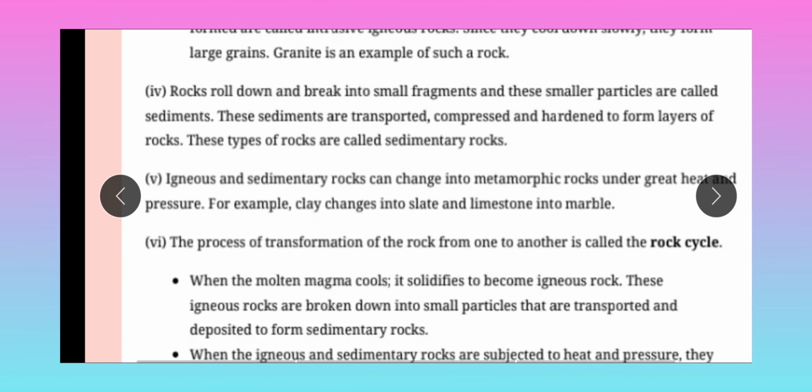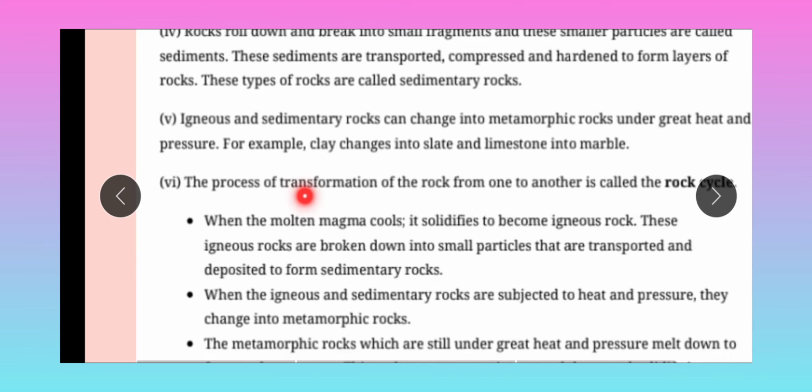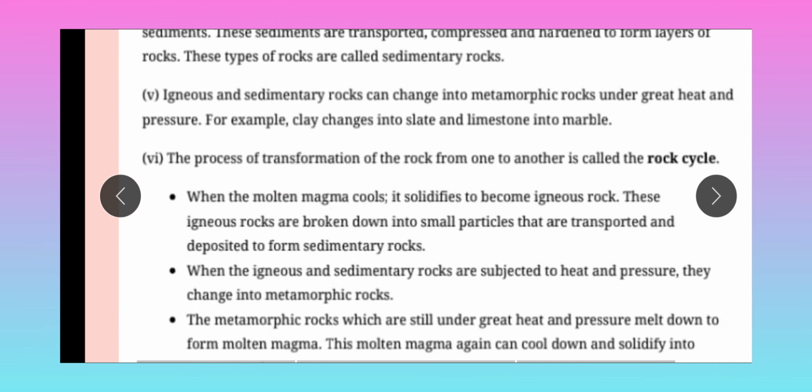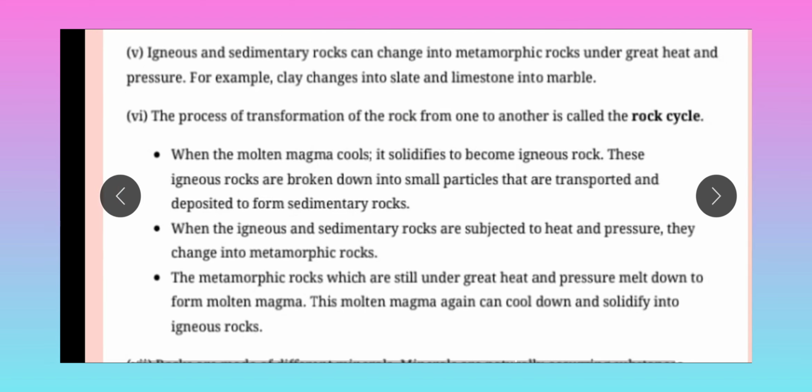Fourth one, igneous and sedimentary rocks can be changed into metamorphic rock under great heat and pressure. For example, clay changes into slate and limestone into marble. Sixth one, the process of transformation of rock from one type to another is called the rock cycle. When the molten magma cools, it solidifies and becomes igneous rock. We know that if it is cooled down inside the earth, it is called intrusive rock, and if outside the earth, it is called extrusive rock.